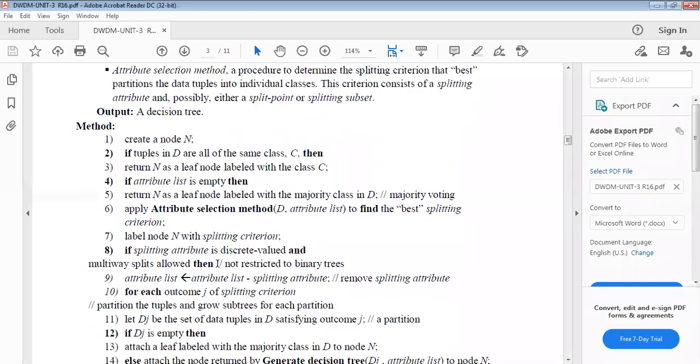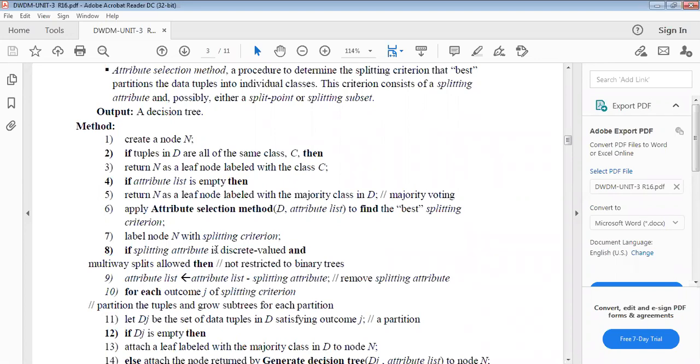If the splitting attribute is discrete-valued and multi-way splits are allowed, then we are not restricted to binary trees, and we remove the splitting attribute from the attribute list.